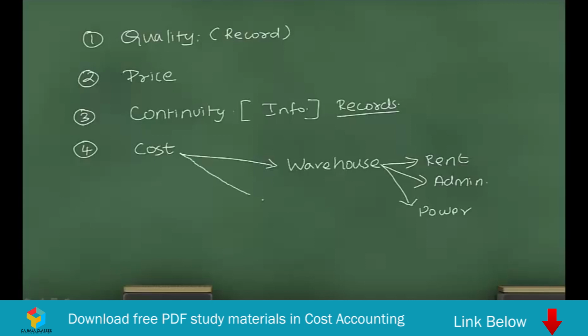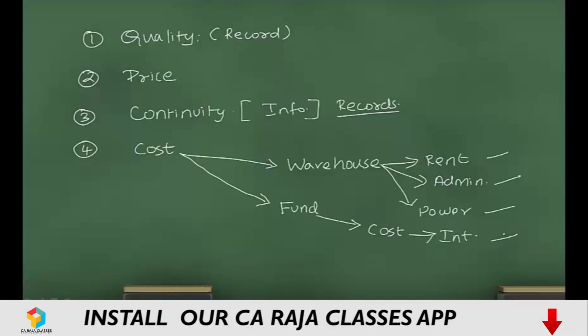Again, if you are going to maintain too much raw material, then who is going to fund that raw material? So you need funds for holding the raw material, and when the fund comes, it will not come free, it will come with a cost. It would be in the form of interest. So when you hold raw material, you have many expenses like this. So you should keep all these expenses in mind, and then only decide how much amount of materials you should hold, and all that is possible only when you have the record of materials.